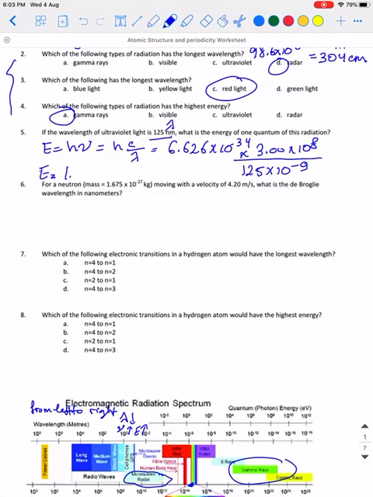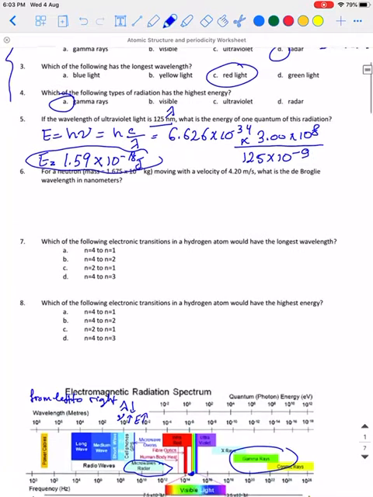So the final answer up to 3 significant figures, 1.59 times 10 to the negative 18 joule.